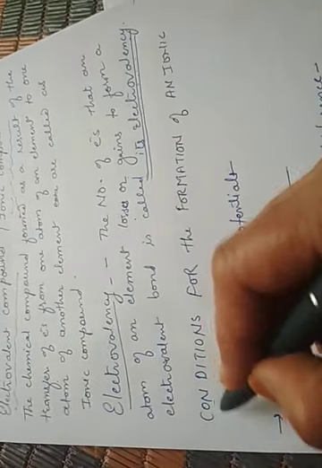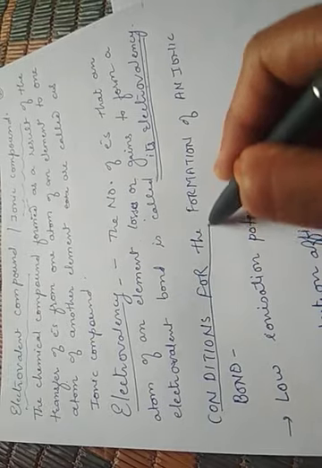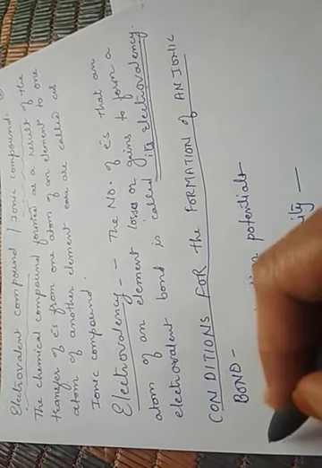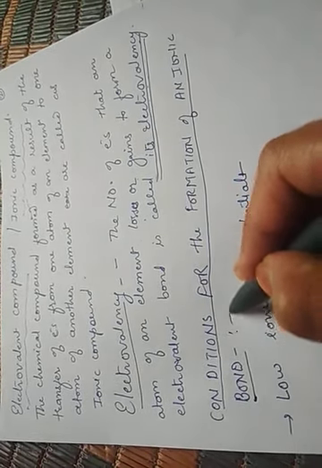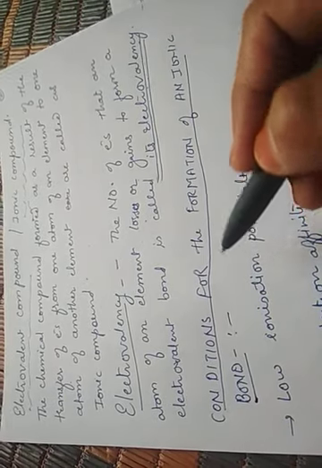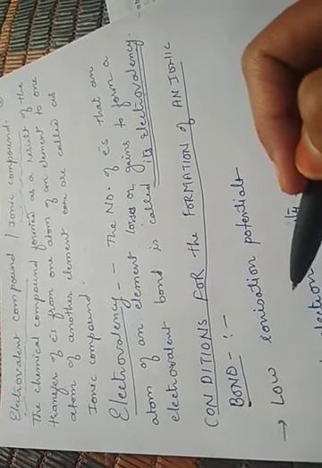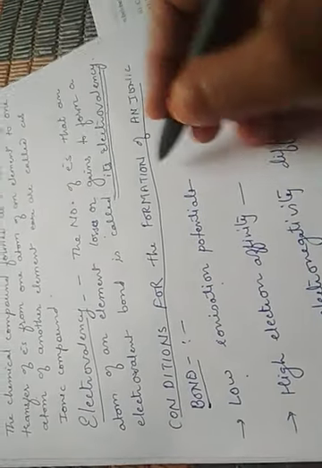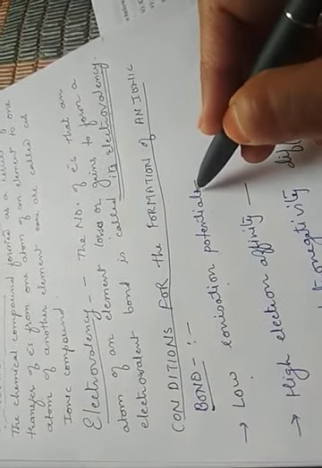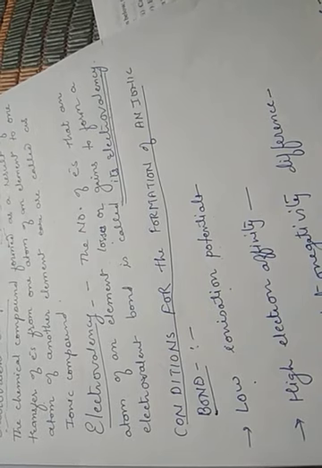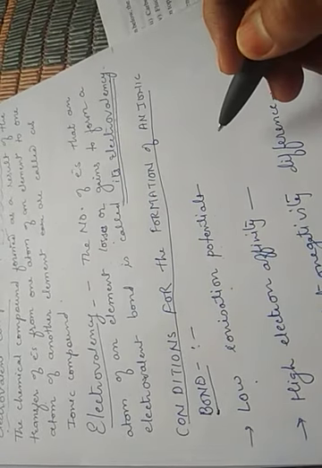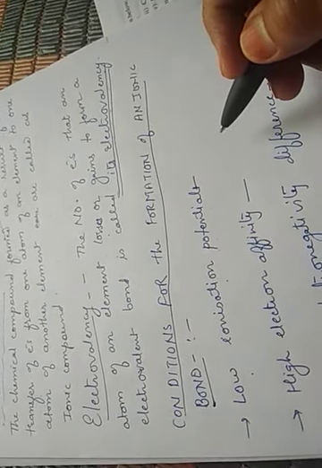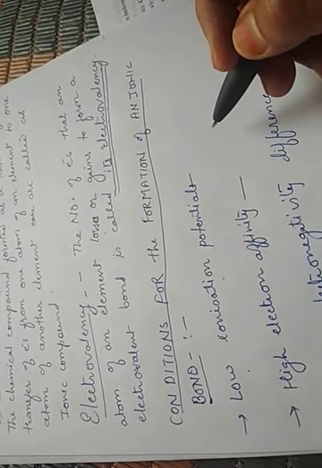Now the next point is the conditions required for the formation of an ionic bond. What are the conditions mainly required? Under what condition only will this compound or this bond be formed? The first condition is low ionization potential. We already know what ionization potential is: the energy required to donate an electron from a neutral isolated gaseous atom.